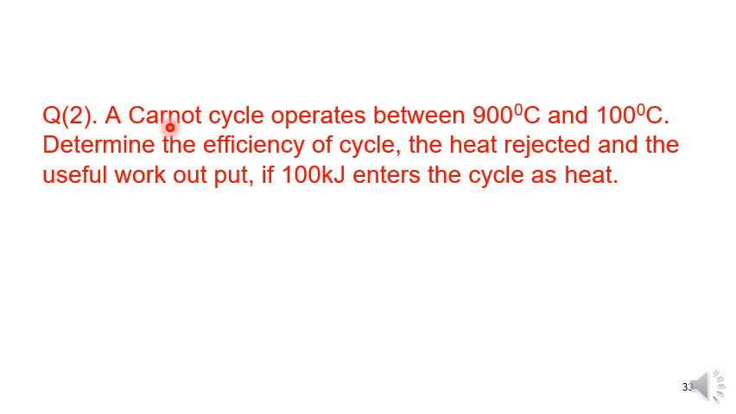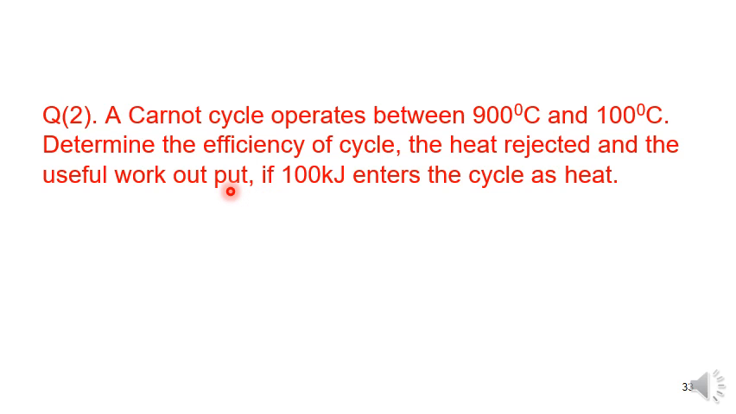In the problem itself it is mentioned that it is a Carnot cycle. Given the two temperatures, 900 degrees centigrade and 100 degrees centigrade, the highest one, the maximum temperature, is T1, and the minimum temperature is T2. Determine the efficiency of the cycle. We know that the Carnot efficiency in terms of temperature is equal to 1 minus T2 by T1, and the heat rejected is nothing but Q2, and the useful work output W.